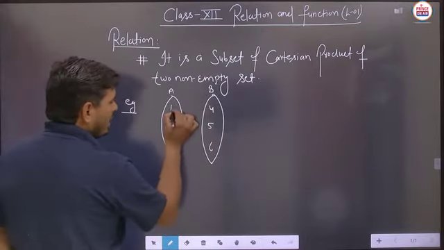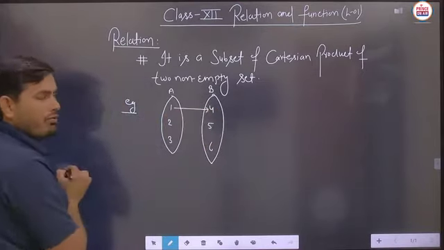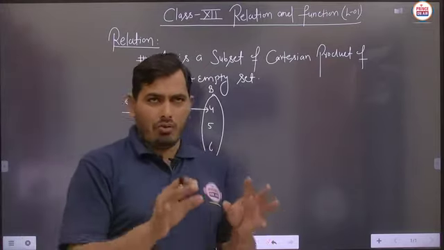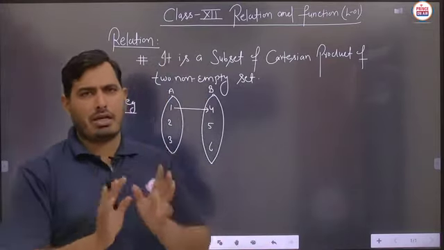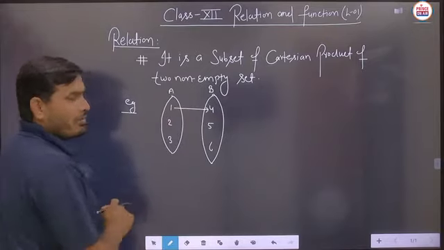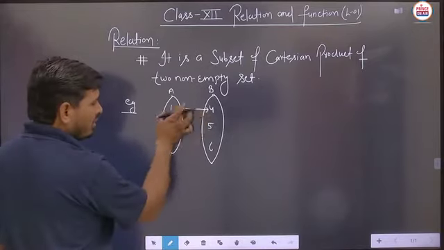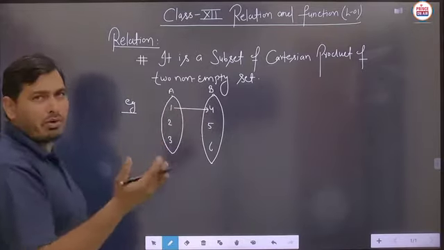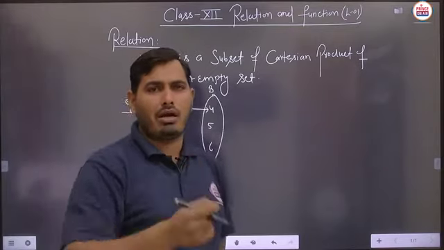Suppose element 1 is connected with 4. If a relation is defined from set A to set B, then the elements of A get connected with the elements of B. This is known as an ordered pair, or you can say that 1 is related to 4.